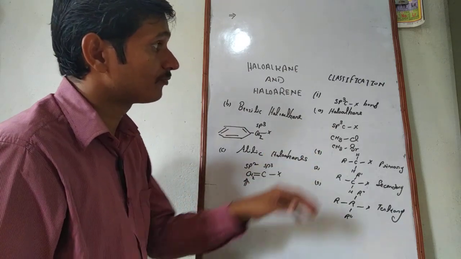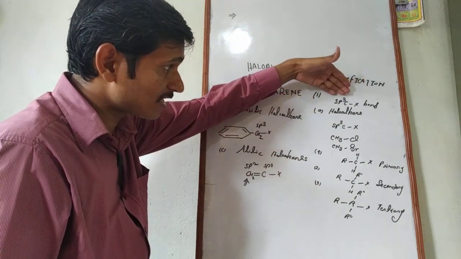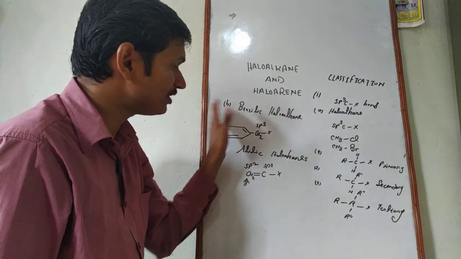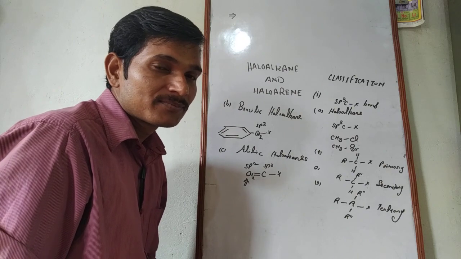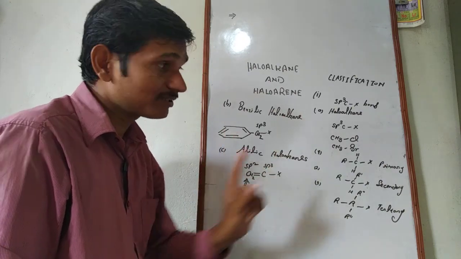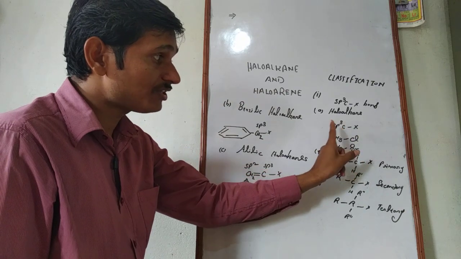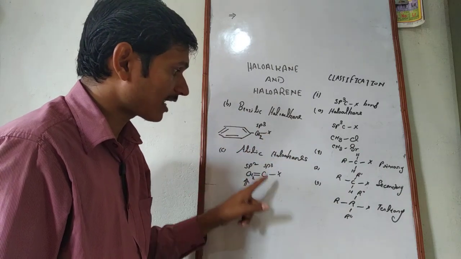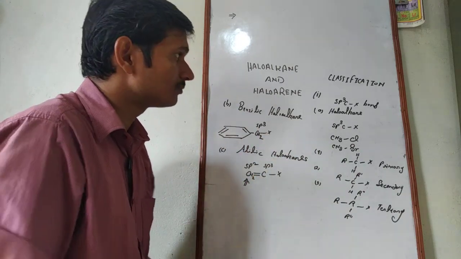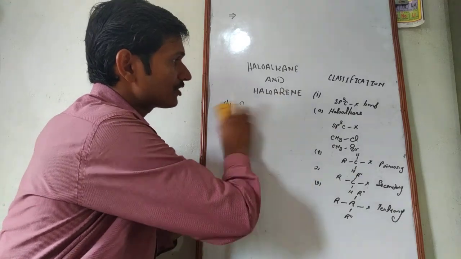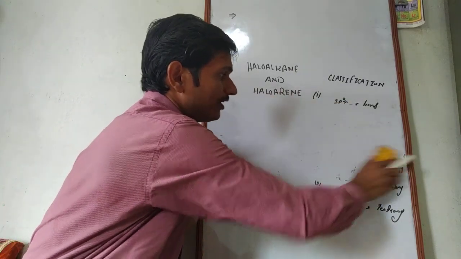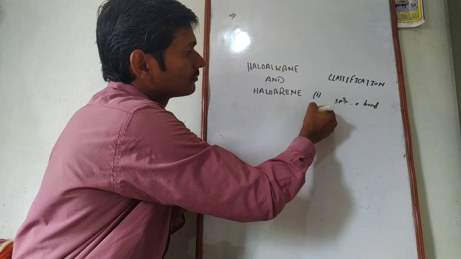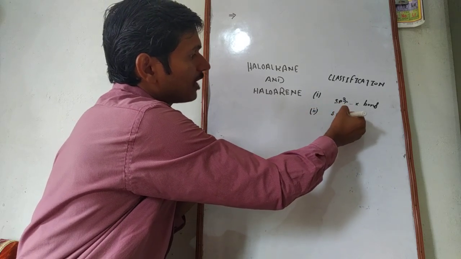The first category of haloalkane or haloarene, which contains an sp3 carbon-X bond, may be classified into these three categories A, B and C. In these categories, one thing is common: the halogen atom is directly linked to a carbon which is sp3 hybridized. You may see that in each case. Now, I am going to discuss another class of haloalkane or haloarene, which contains an sp2 carbon-X bond.